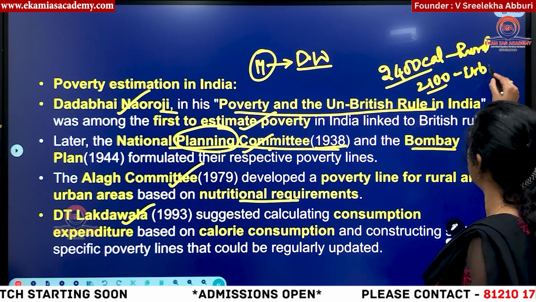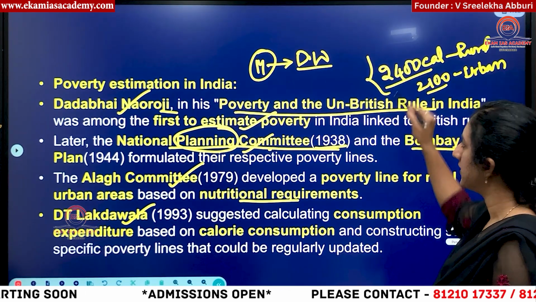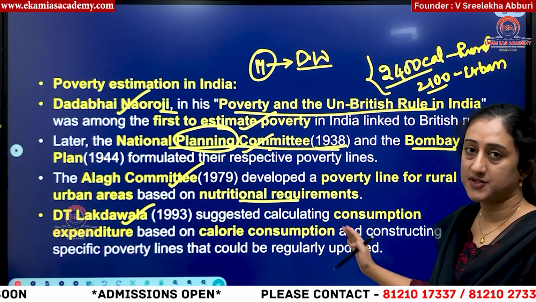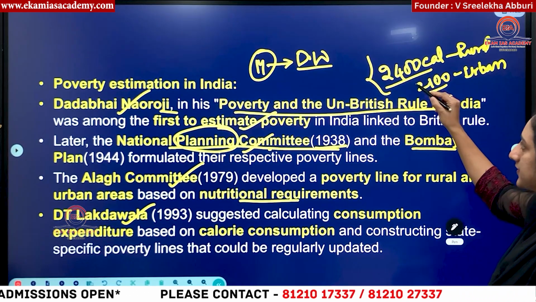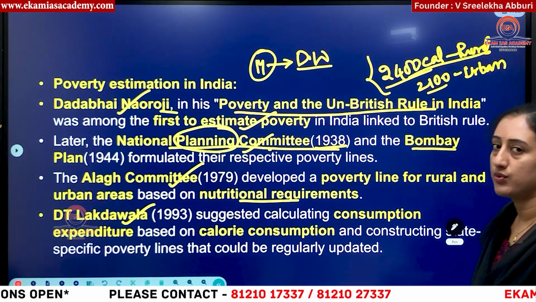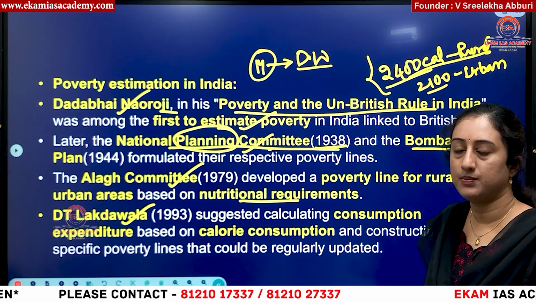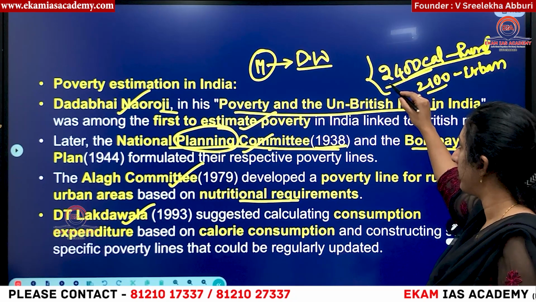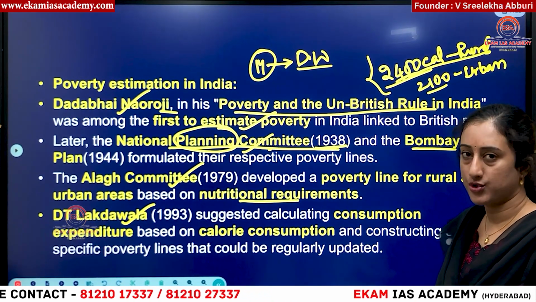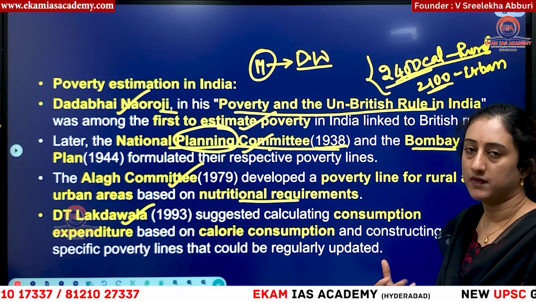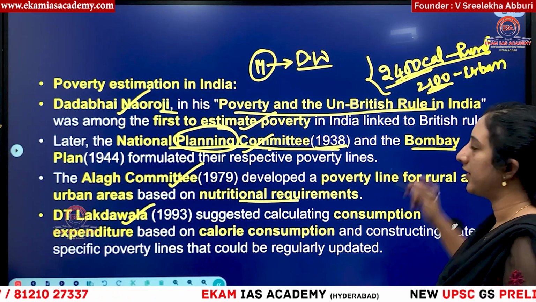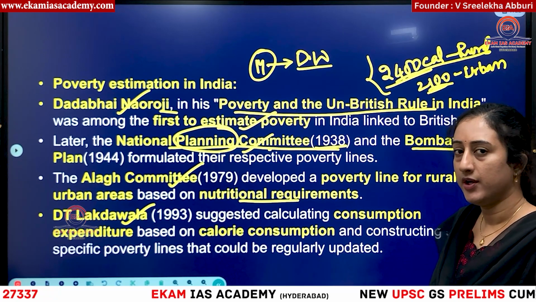If a person is not taking this many calories in a day, then that person is considered as poor according to DT Lagdawala committee. So why is this difference there? Because in rural areas more physical activity has to take place, so more people will be engaged, so calorie intake also should be more. And in urban areas, lesser physical activity will be part of normal life. So here 2100 is given as the number for urban areas.